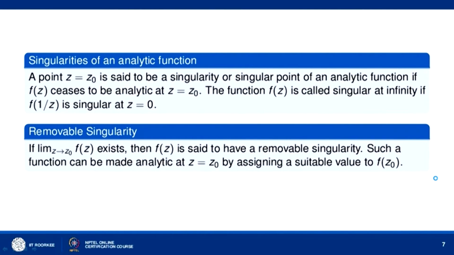Now a point z = z₀ is said to be a singularity or singular point of an analytic function if F(z) ceases to be analytic at that point. The function F(z) is called singular at infinity if F(1/z) is singular at z = 0. Now let us first consider removable singularity. If the limit of F(z) as z tends to z₀ exists, then F(z) is said to have a removable singularity.